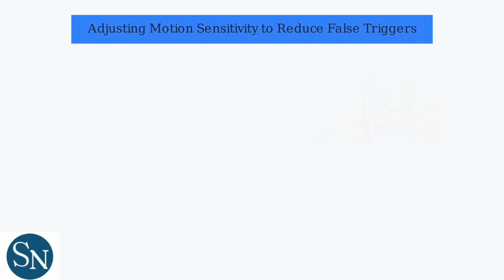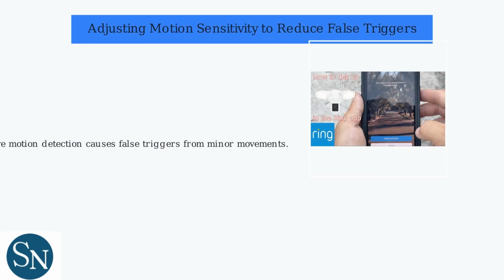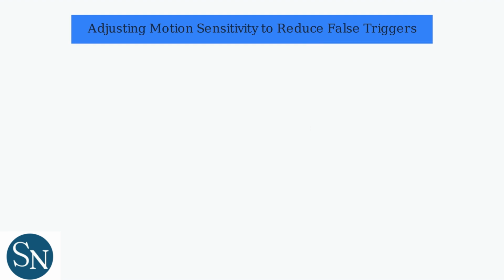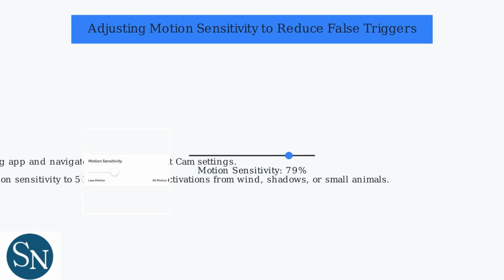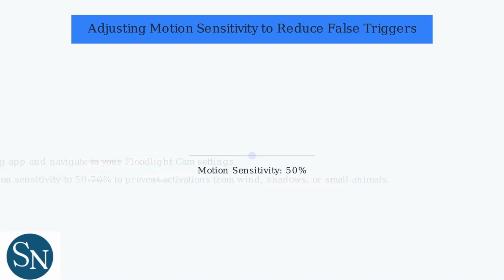One of the primary culprits behind your Ring Floodlight Cam cycling on and off is overly sensitive motion detection. This causes the light to activate from minor movements like wind-blown objects, shadows, or small animals. To fix this, access the Ring app and navigate to your Floodlight Cam settings. In the settings, lower the motion sensitivity. Start by reducing it to 50 to 70%. This prevents unnecessary activations while maintaining security for actual threats.